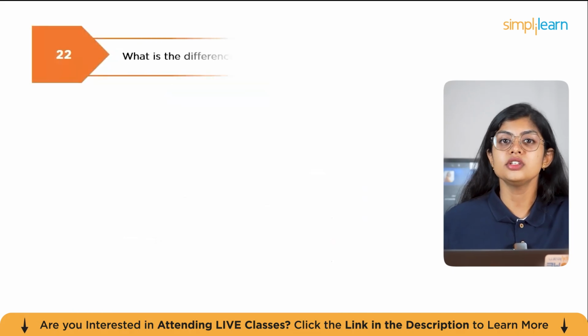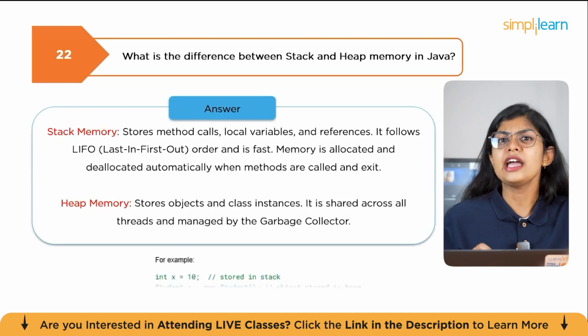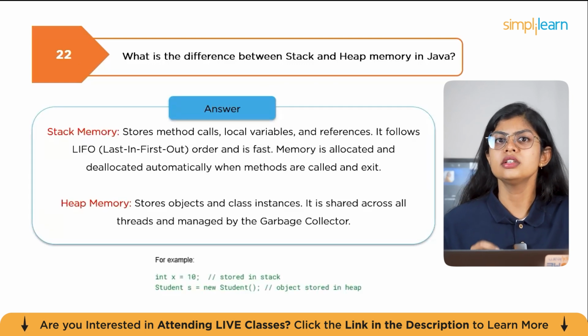The second question is, what is the difference between stack and heap memory in Java? Stack memory stores method calls, local variables, and references. It follows LIFO, which is last in, first out order, and is fast. Memory is allocated and deallocated automatically when methods are called and exit.